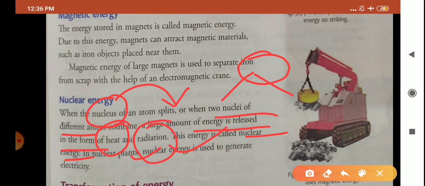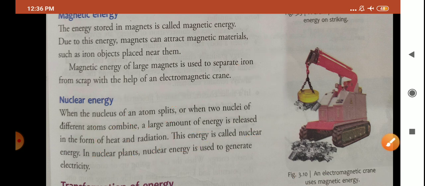So I hope, children, this is clear to you. Now we have completed all the forms of energy.